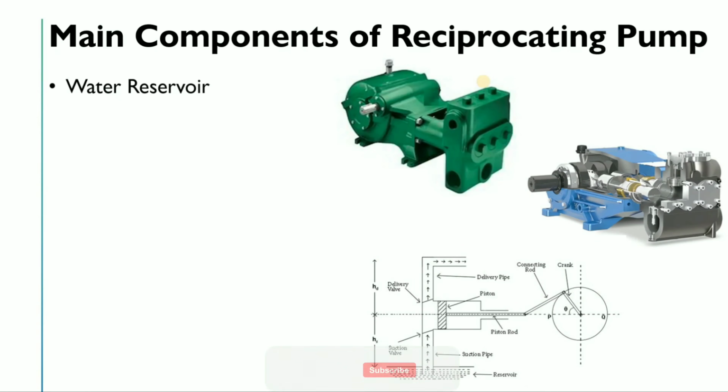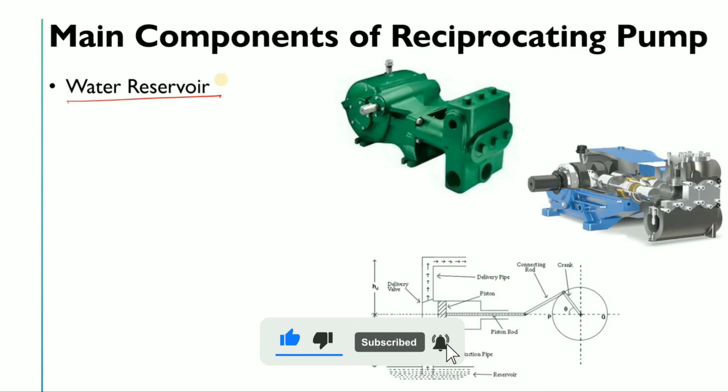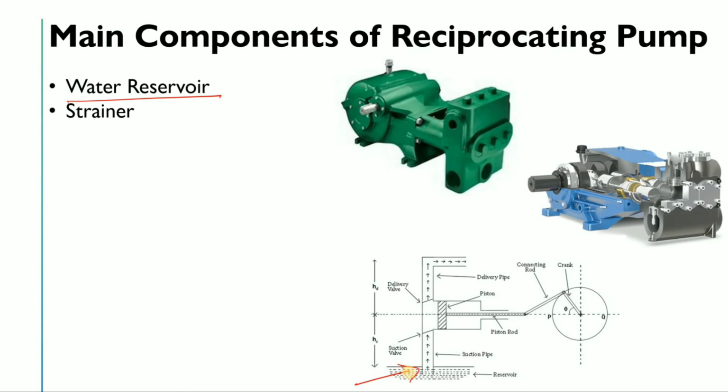One of the most important components, I will not say it is part of the reciprocating pump itself, is the reservoir or simply the tank, from where your reciprocating pump will take the suction, right? Second is the strainer. Now if you are working in an industry, you will say, sir, the strainer is not used in the reciprocating pump. No, it is used in the reciprocating pump as well, on the suction side as well as on the discharge side. I have seen it in the liquid ammonia line, but mainly the strainer is used at the suction side of the centrifugal pump.